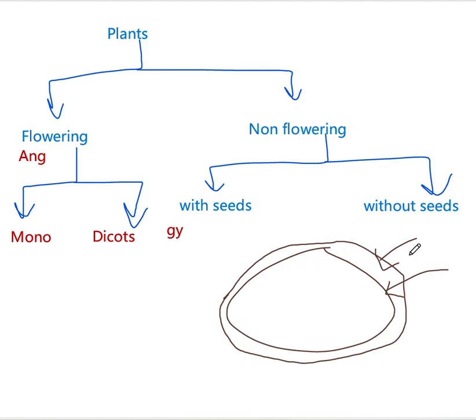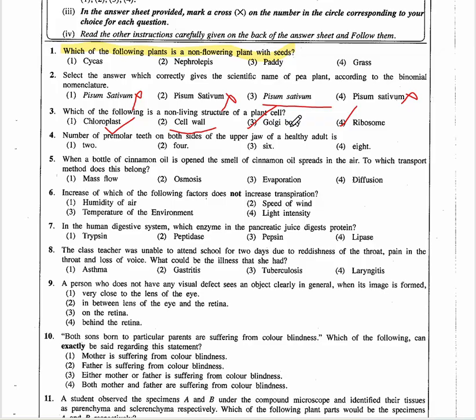Okay, so that means it's non-living. But this cell membrane, or the plasma membrane, it's living. It's a semi-permeable tissue. It does not allow everything to go in or everything to go out. It allows selected materials to go in and go out. That means it's living as well as semi-permeable. So here the answer should be the cell wall, because the cell wall is totally permeable.